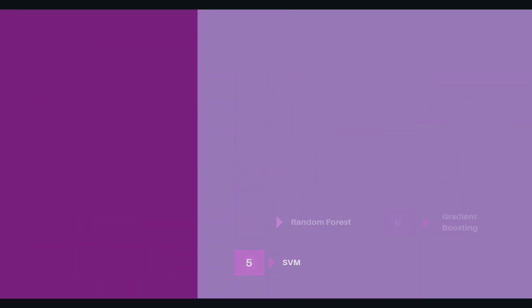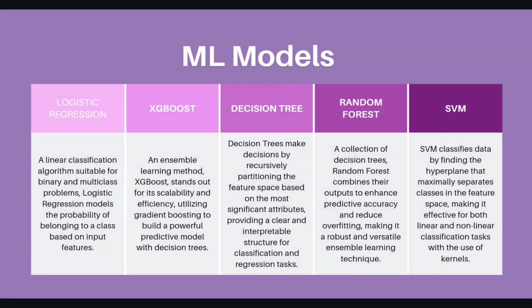Logistic regression, a linear classification method ideal for both binary and multi-class problems. XGBoost, a scalable ensemble learning approach. XGBoost efficiently uses gradient boosting with decision trees for robust predictive modeling. Decision tree divides the feature space based on significant attributes, offering an interpretable structure for classification and regression tasks.